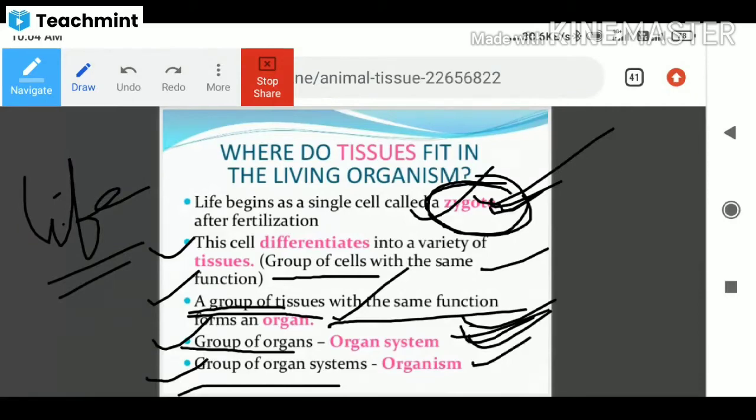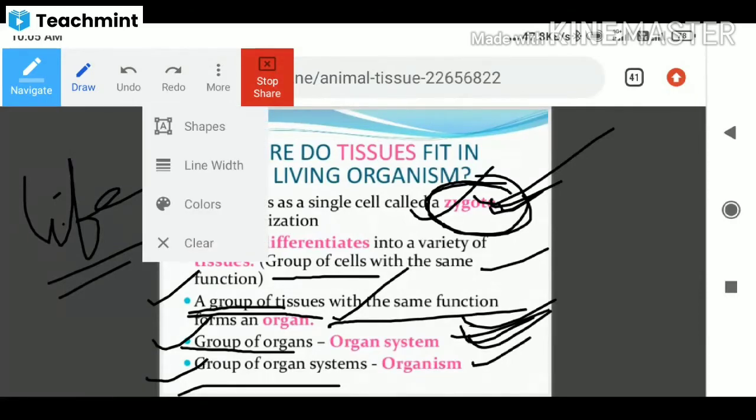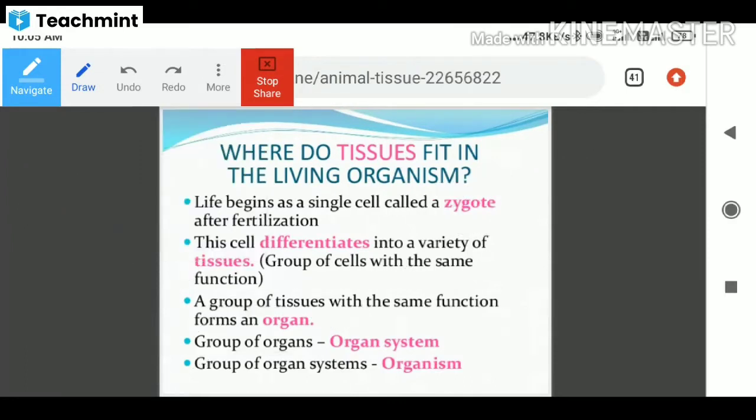Life begins with the zygote, a single-cell structure, which is differentiated into groups of cells and a variety of tissues. Then the groups of tissues form the organs, and the groups of organs are united as organ systems, and the organ systems unite to form the organism. I hope you understood. Next I am going to the next slide.